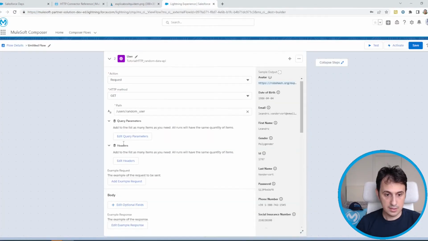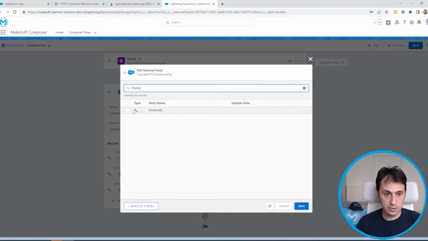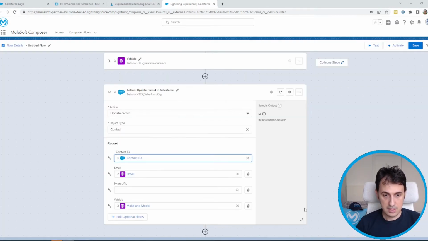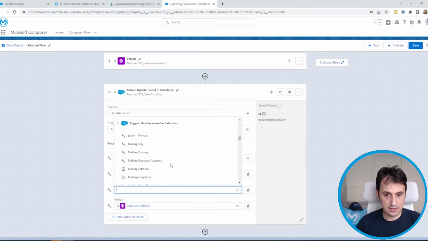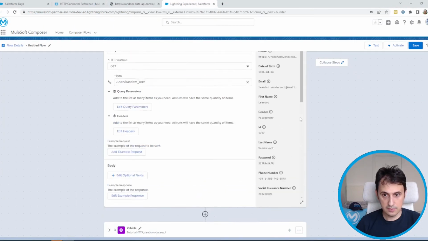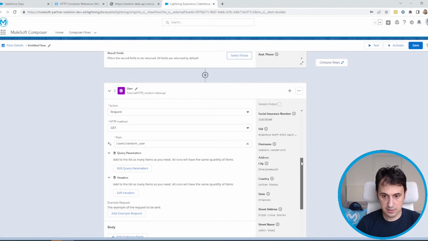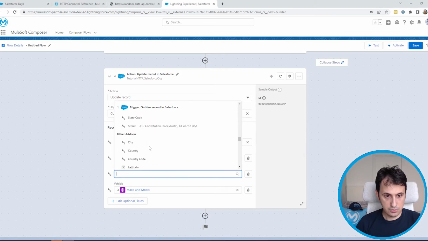This image I can map to the photo URL image field. I can take this information from these fields, as we can see here. I think avatar, from the user. Let's see if there is another field. No, I think avatar is the correct one. Perfect.